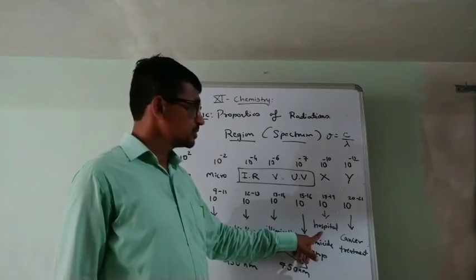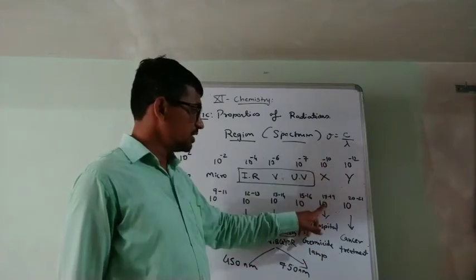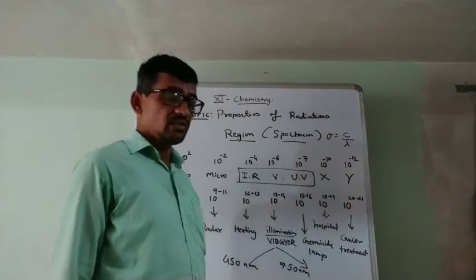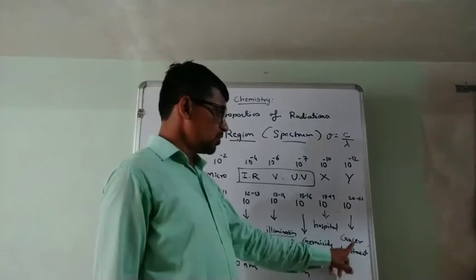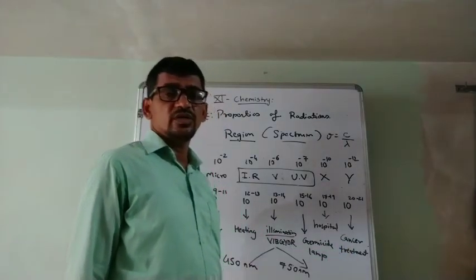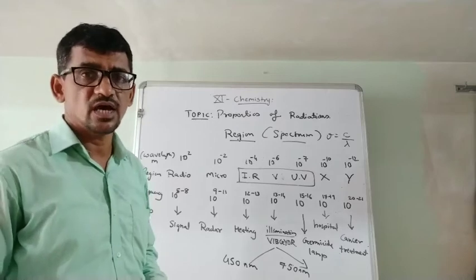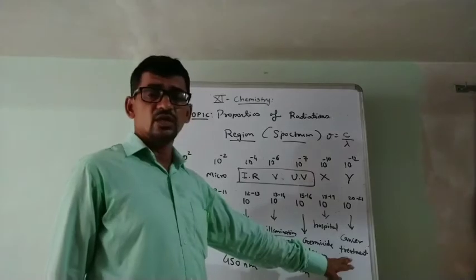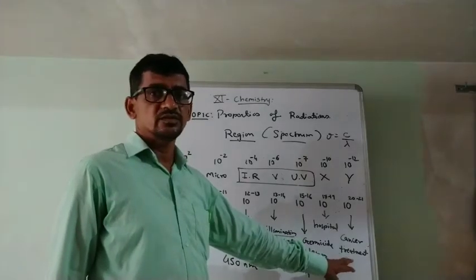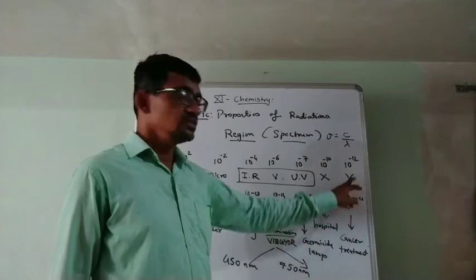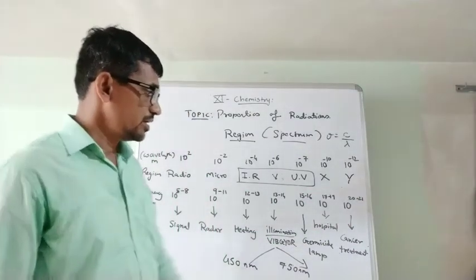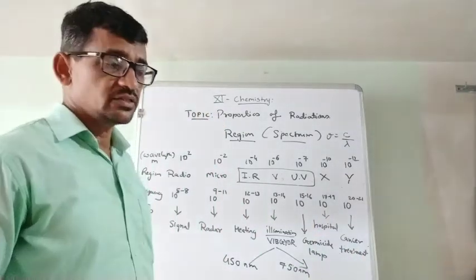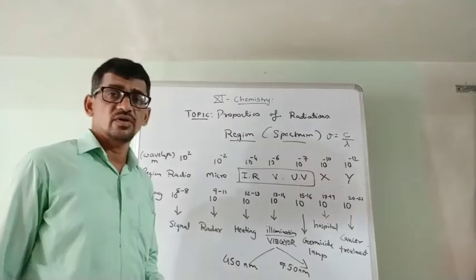In X-rays its wavelength is less but energy is more. You can see 17 to 19 frequency. And the last one is gamma rays. It is used for the treatment of cancer. In cancer, these gamma radiations are passed to kill the cancer cells in our body. If you pass this gamma radiation, then that cell will die and you can treat the cancer patient. So these are the different regions.